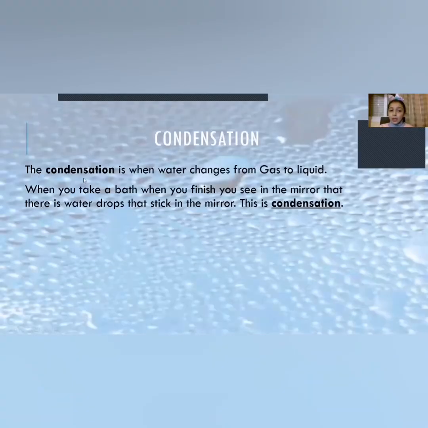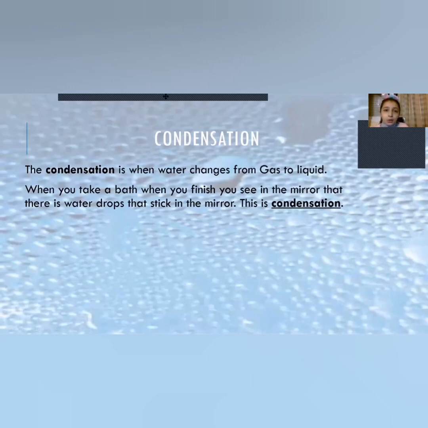Condensation. Condensation is when water changes from gas to liquid. When you take a bath in hot water, when you finish, you see in the mirror that there are water drops that stick to the mirror. This is condensation. As we said, condensation is from gas to liquid, and evaporation is from liquid to gas. So they are opposite.